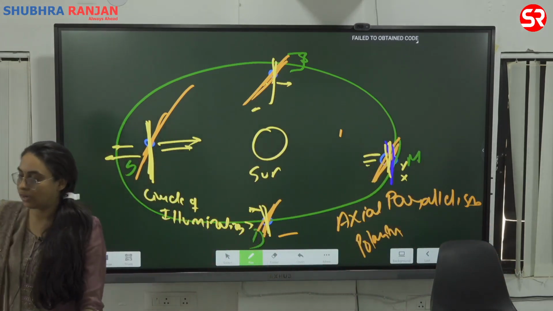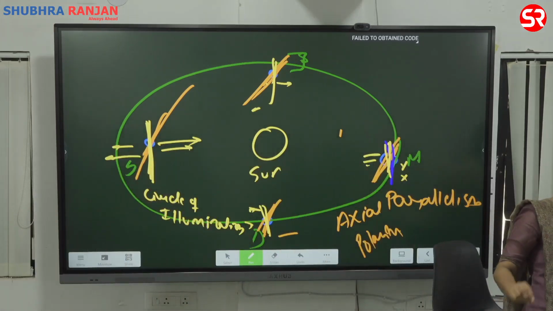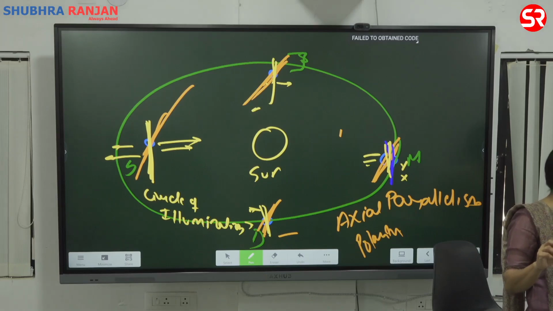For today, just write rotation. Give the heading Earth's rotation.